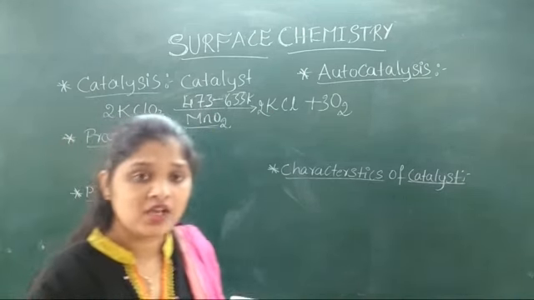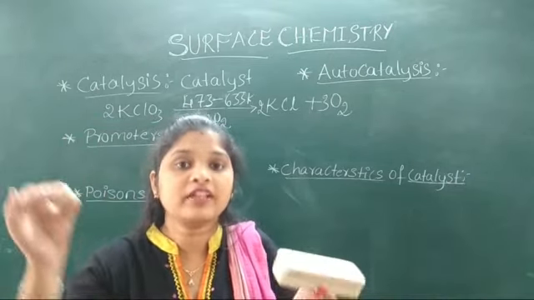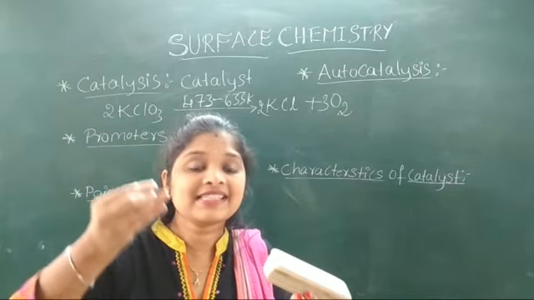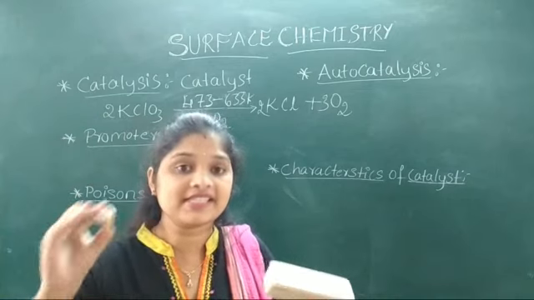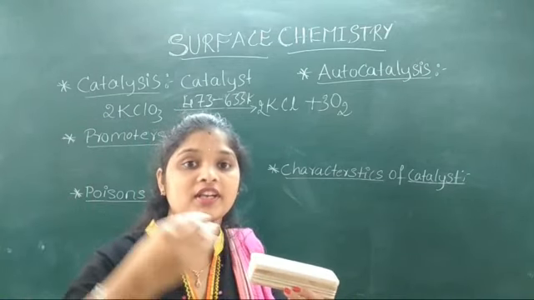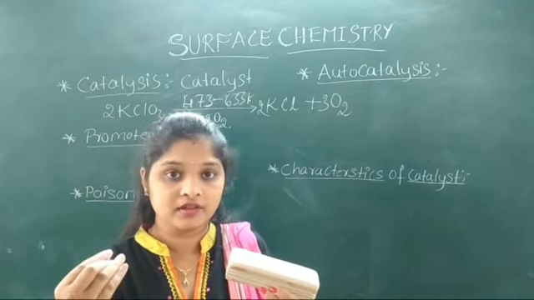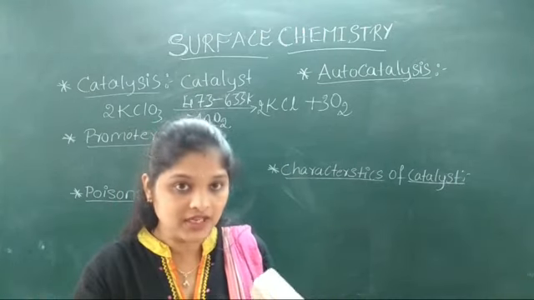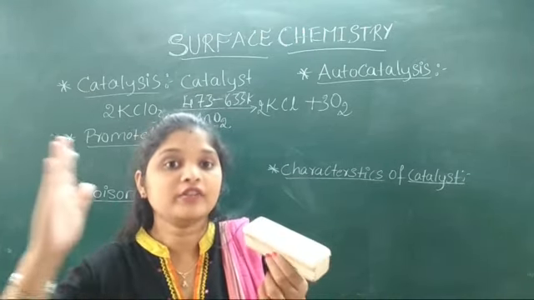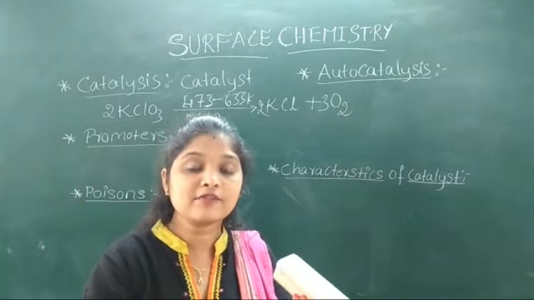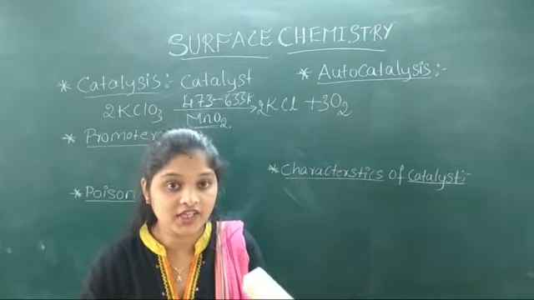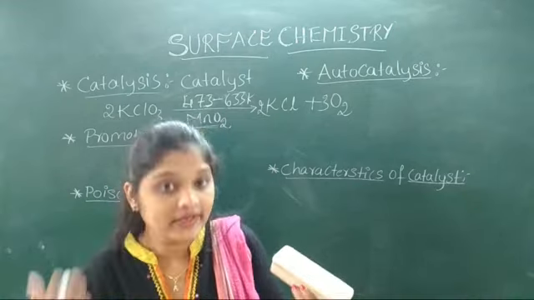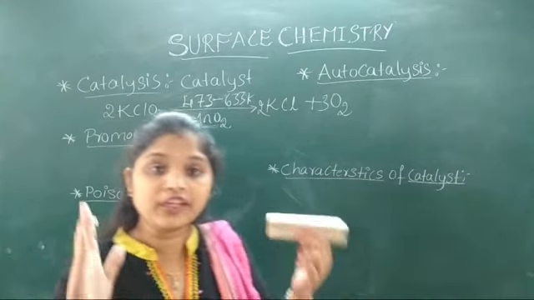The substance which alters the rate of the reaction and itself does not change its chemical composition and quantity at the end of the reaction. Okay, a catalyst is a substance that alters the rate of the reaction and remains unchanged chemically and quantitatively at the end of the reaction.